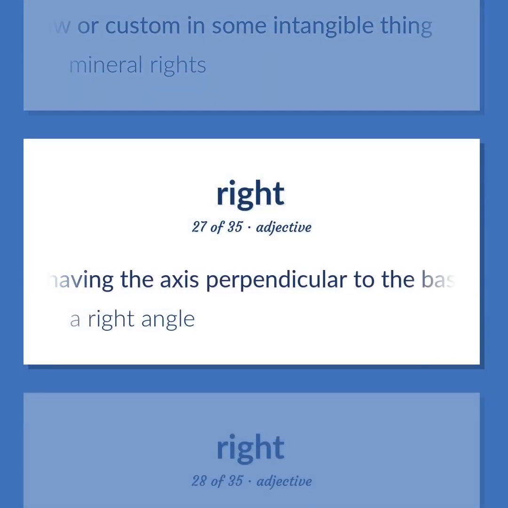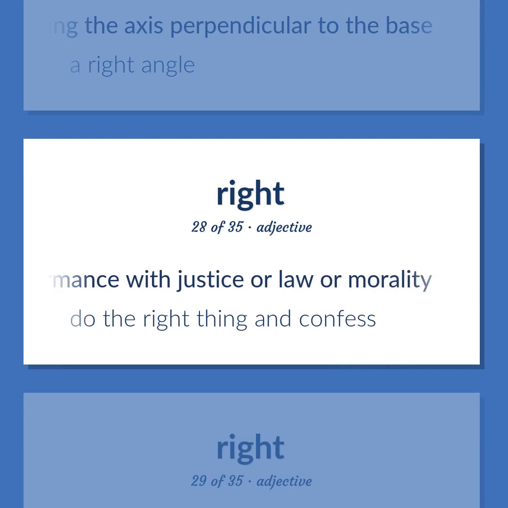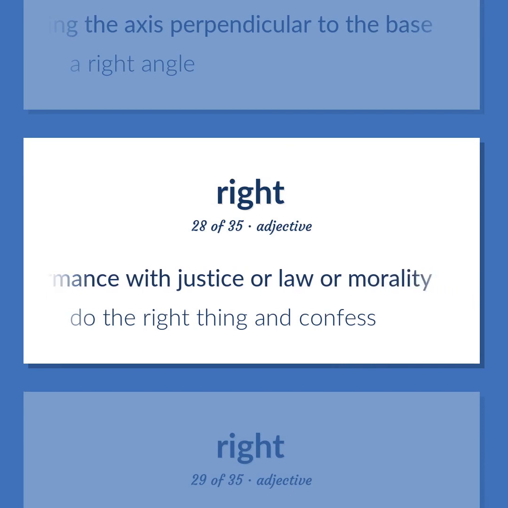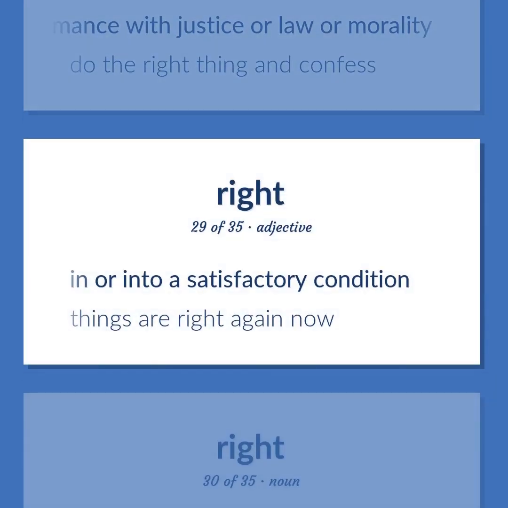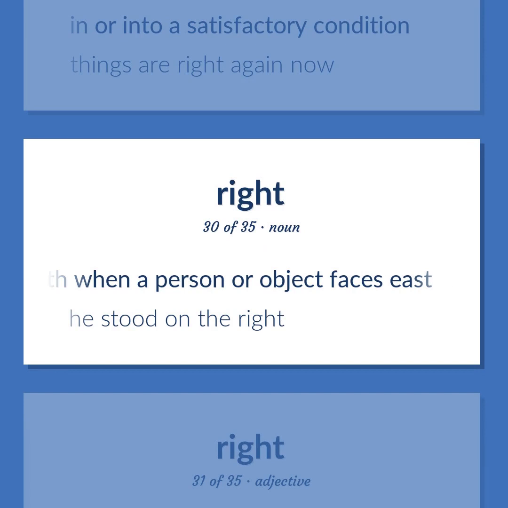Having the axis perpendicular to the base. A right angle. In conformance with justice or law or morality. Do the right thing and confess. In or into a satisfactory condition. Things are right again now. Location near or direction toward the right side, i.e. the side to the south when a person or object faces east. He stood on the right.